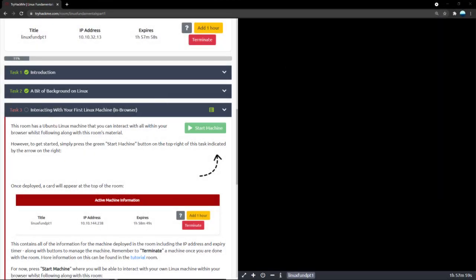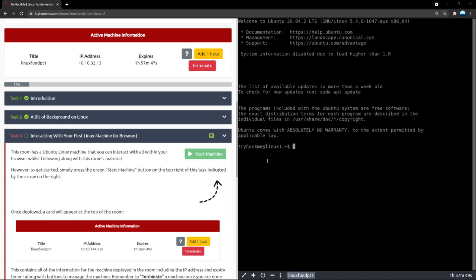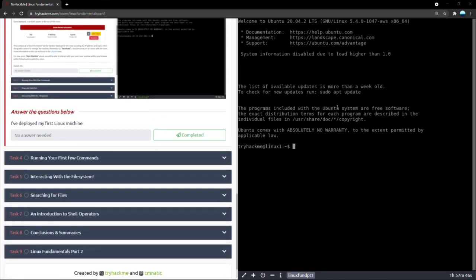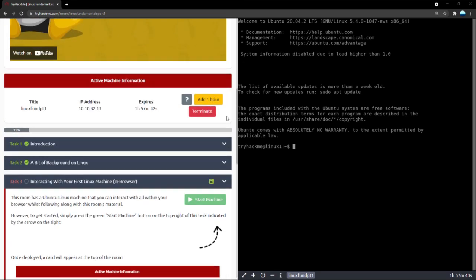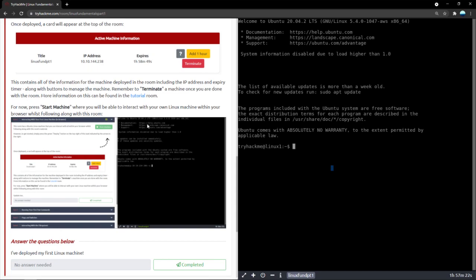We can see our machine has been deployed, both the task machine and the Ubuntu attack box that we're going to be using. When we press start machine, it automatically linked this task machine and our front end together. Normally, we would have to do it on our own by copying the IP address, but here they've done it for us. Using this interface on the right, we'll be able to pass commands to the task machine and complete our tasks. So that is the idea.